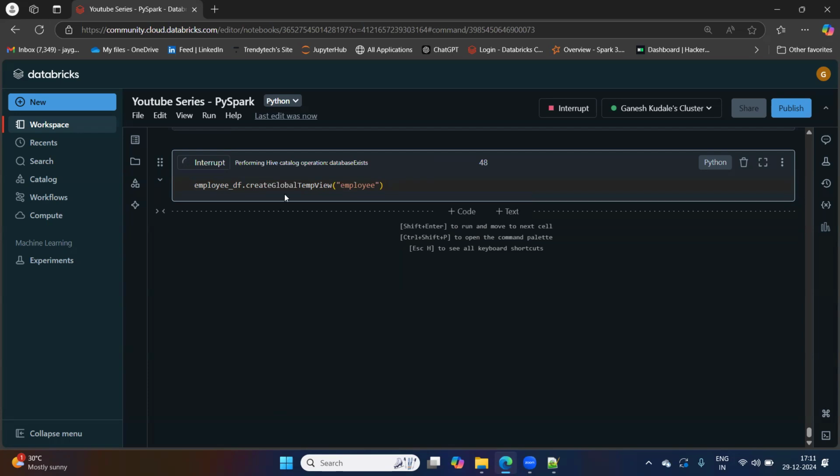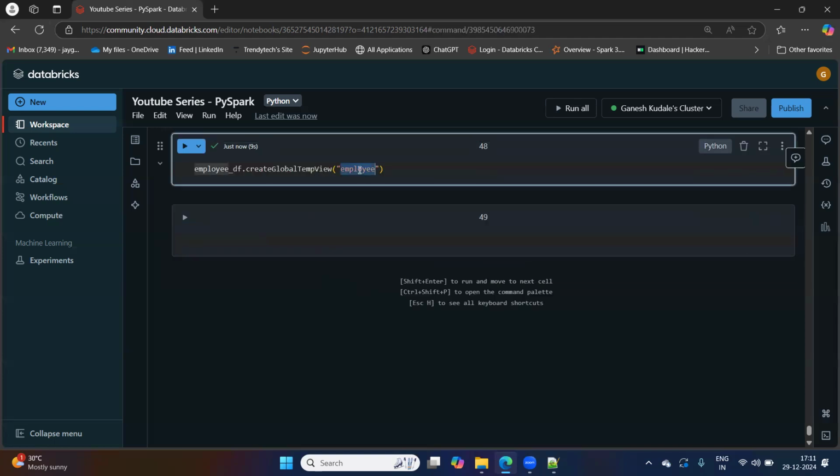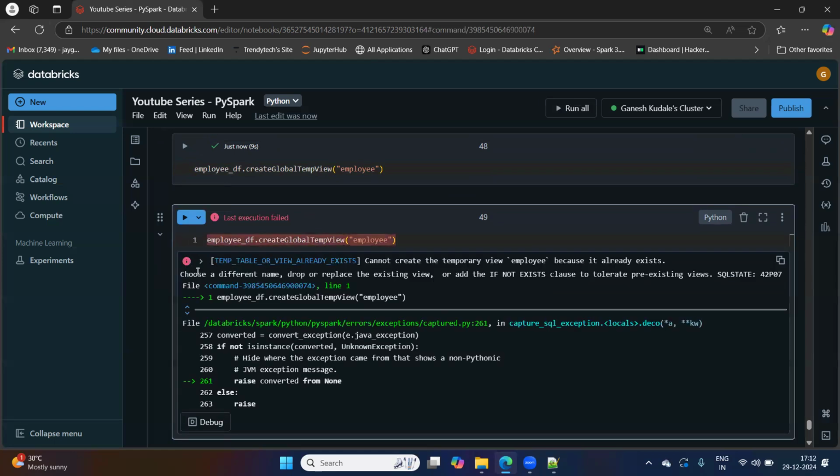Yeah. So now it is performing Hive catalog operation. Okay. So it has created a global temp view that will be accessible. Temp view as in Spark table it has created. Now, again, if we go and create this global temp view, it will throw an error because this view already exists. See, cannot create a temporary view employee because it already exists.